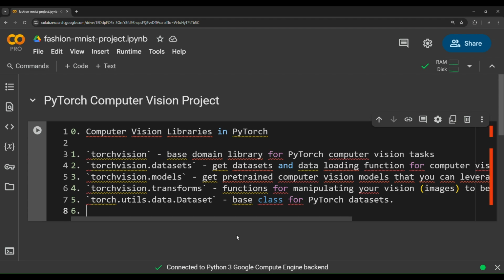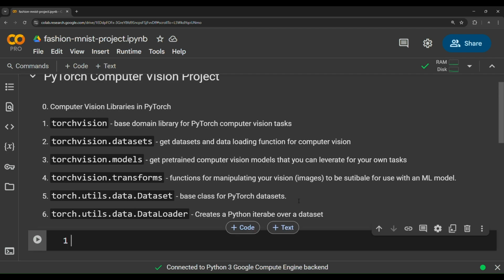And then lastly, there is a class called torch.utils.data.DataLoader. This class is used to create a Python iterable over a dataset.